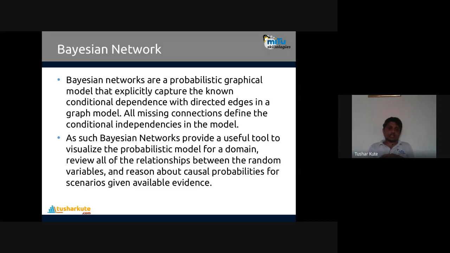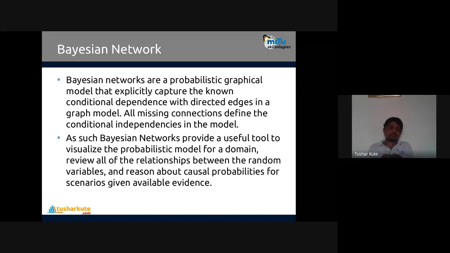These directed graphs create a Bayesian network that shows the dependency of different things together. All missing connections define the conditional dependencies in the model. Conditional dependencies, remember, means it depends upon that.